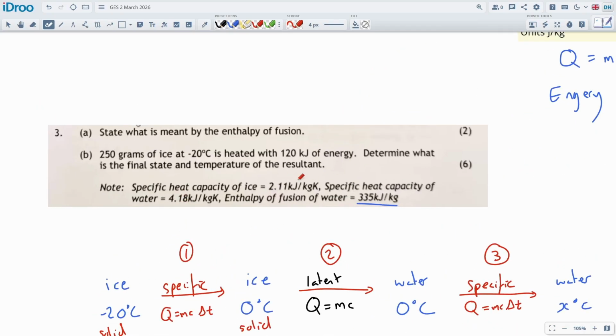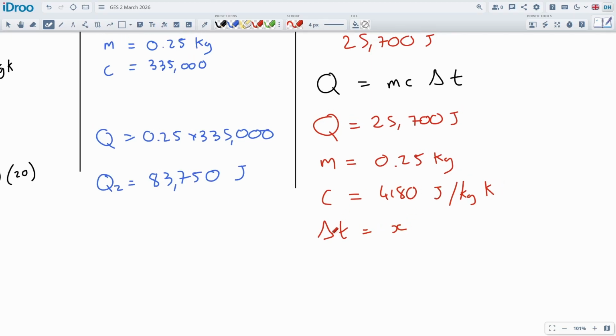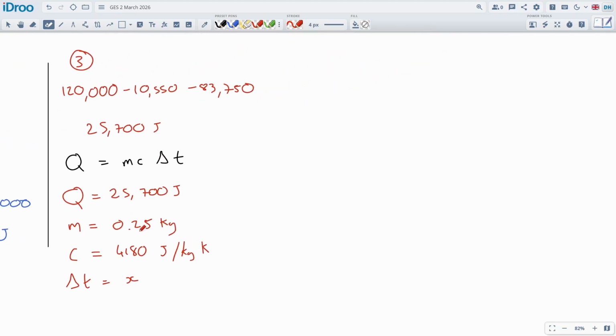Yeah, which is all right as long as you know this one really well. So the specific heat capacity is 4180 joules per kilogram Kelvin. And the delta T is what we're going to calculate. We're going to calculate how hot this will get. So I could just put it all together.